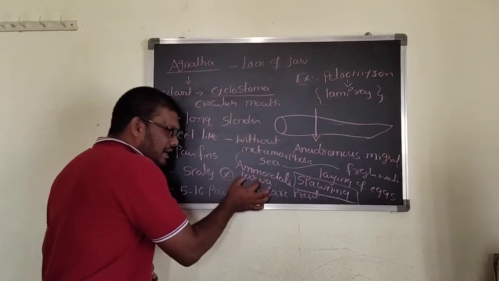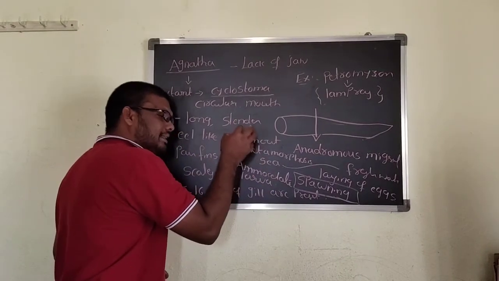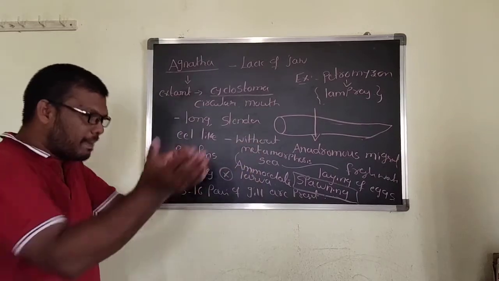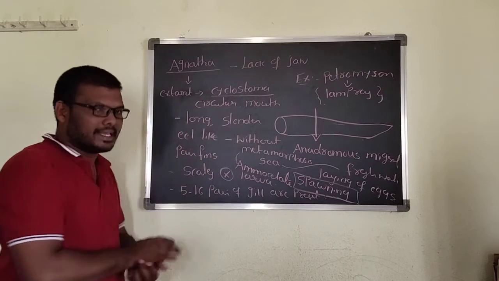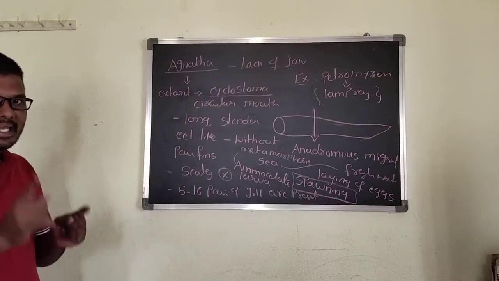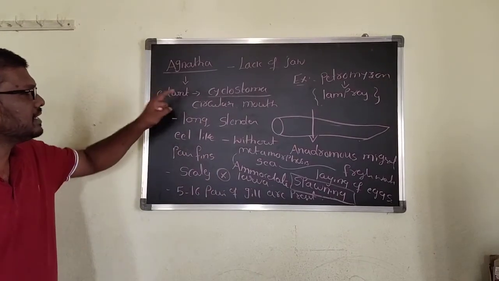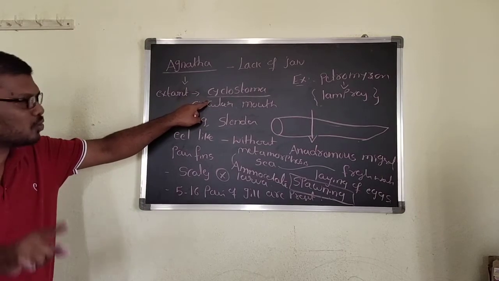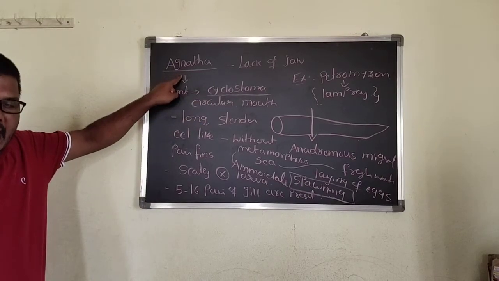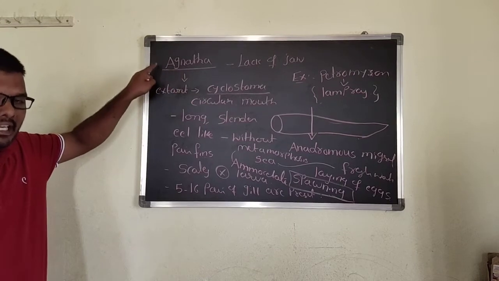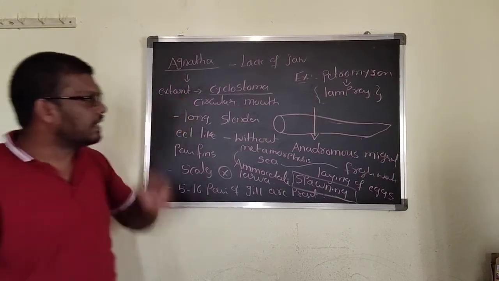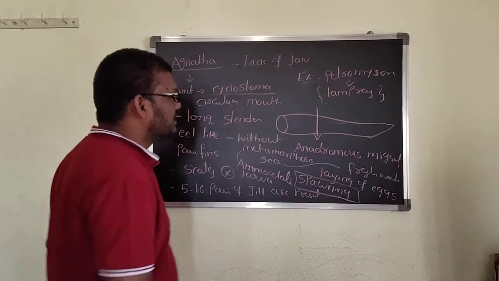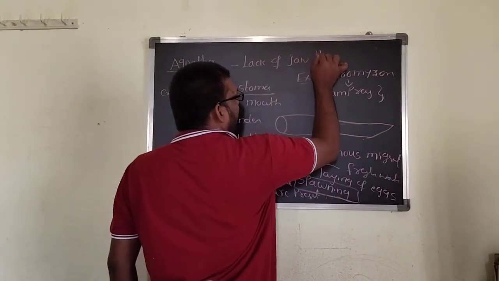Now the larva is converted to the adult, and that adult returns back to the sea water. This is regarding Petromyzon. That's why Petromyzon is under the class Cyclostomata, under the superclass Agnatha, under the subphylum Vertebrata, under the phylum Chordata. And another very important example is the hagfish.